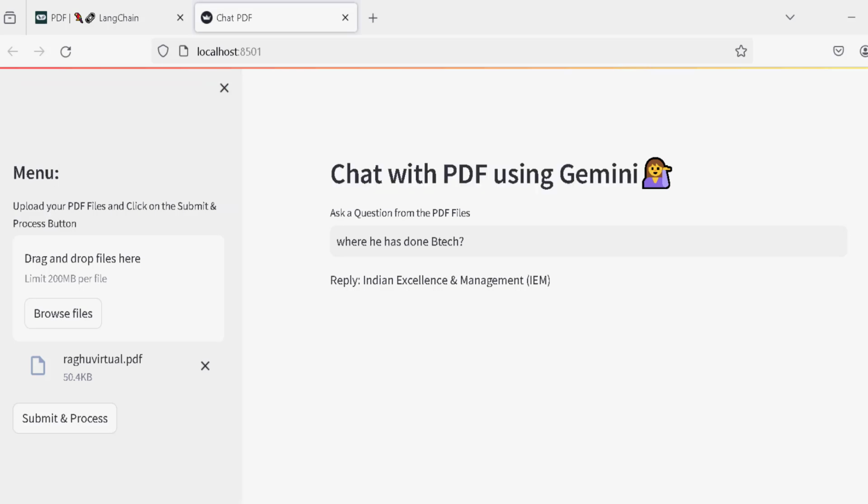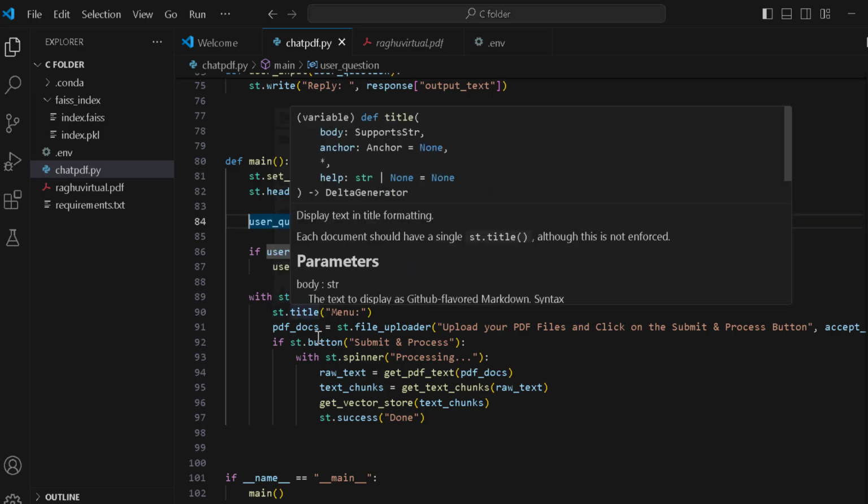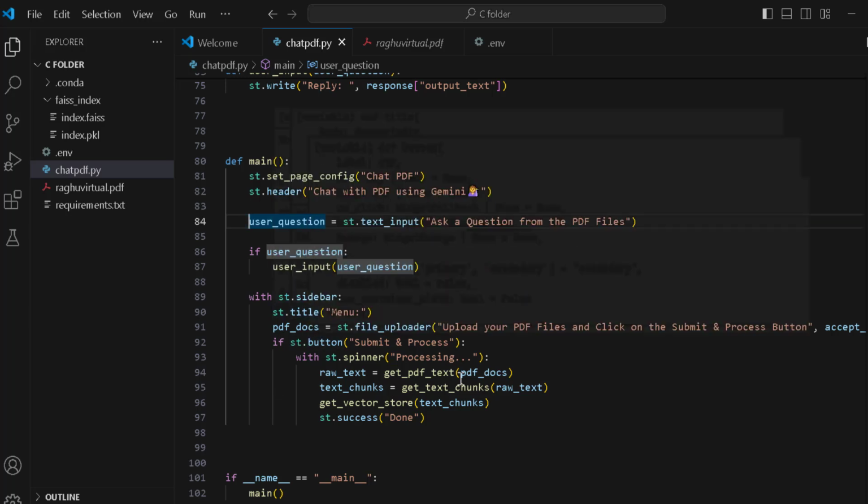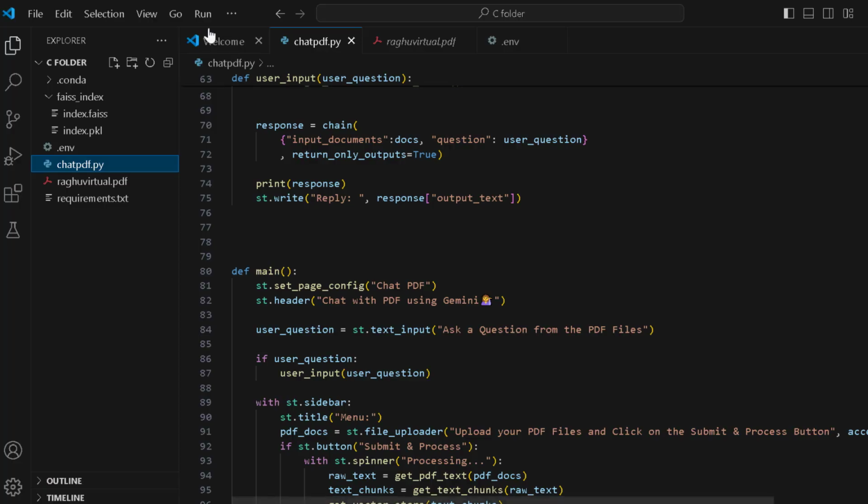This pdf_docs, whatever file you upload, after pressing the button, it will convert this PDF doc into raw text, and then convert the raw text into chunks, and it will store that text chunk into the vector store.